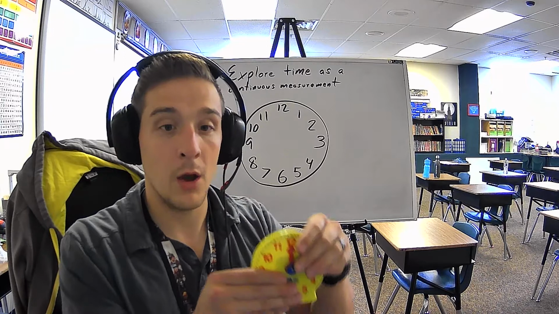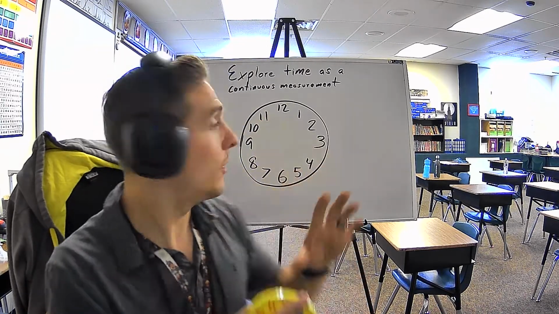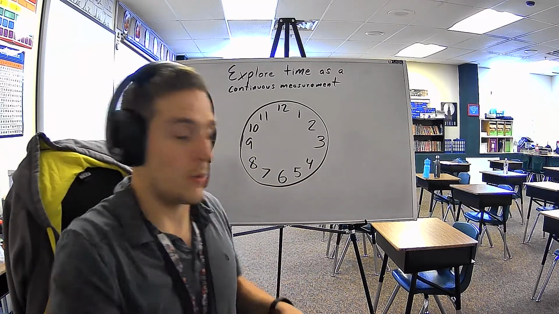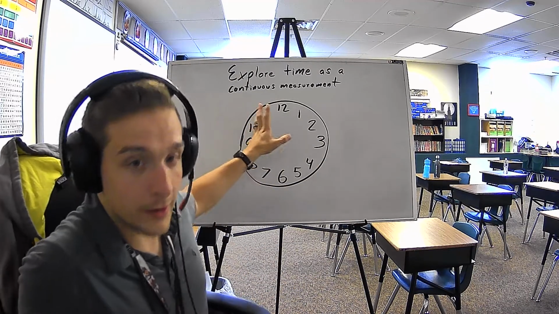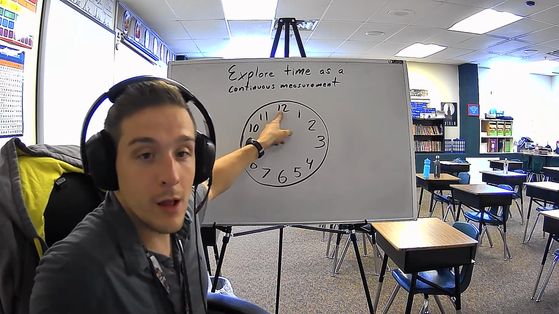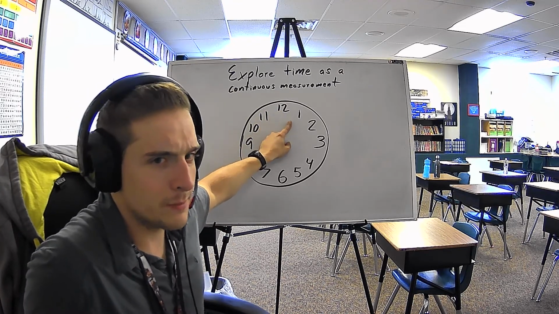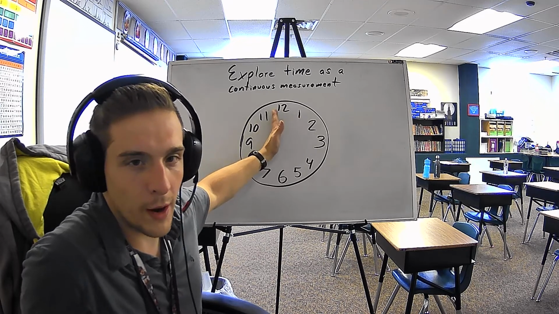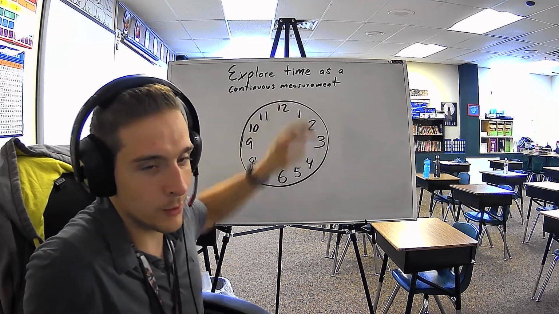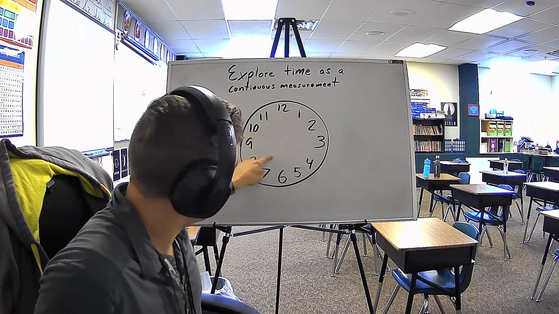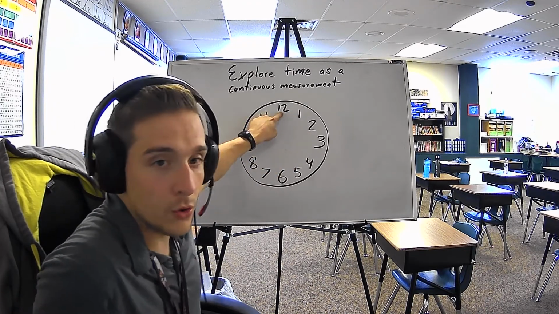So, to give an idea of this, we have a clock here. I'll use this one for right now, and when we get to the minute and hour hands, we'll talk about this. On an analog clock, you have 12 o'clock at the very top. Now, I know some people are wondering why we don't start at 1 right there, and we'll talk about it in a second. So we go 1, 2, 3, 4, 5, 6, 7, 8, 9, 10, 11, 12.